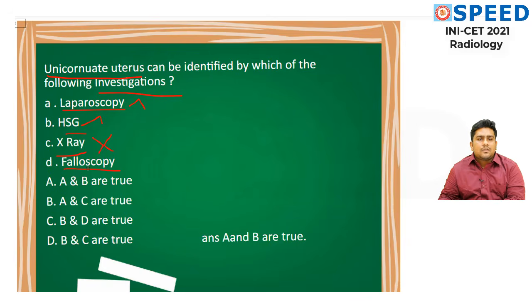But sir, what is this falloscopy? Fallo means fallopian tube, scopy is a technique to visualize the fallopian tube. You may be able to identify it this way, but the lucky part in this question is that there are multiple right options, and the combinations are presented, which converts it into a single best answer.